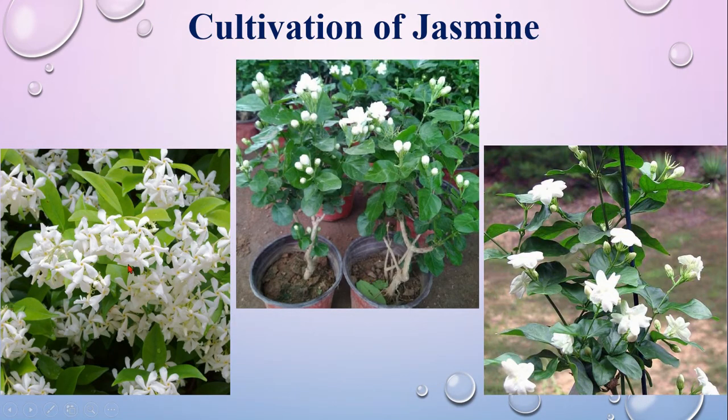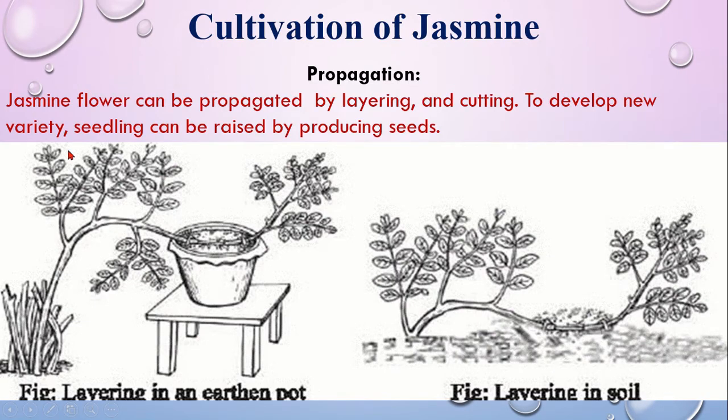This is the picture of the jasmine flower, different types of jasmine flower, and the plant. Propagation: jasmine can be propagated by layering and cutting. To develop new varieties, seedlings can be raised from seeds. Here you can observe two pictures. On the left hand side is layering in an earthen pot, and on the right hand side is layering in soil. You can have a look at this picture in your textbook, page number 148.